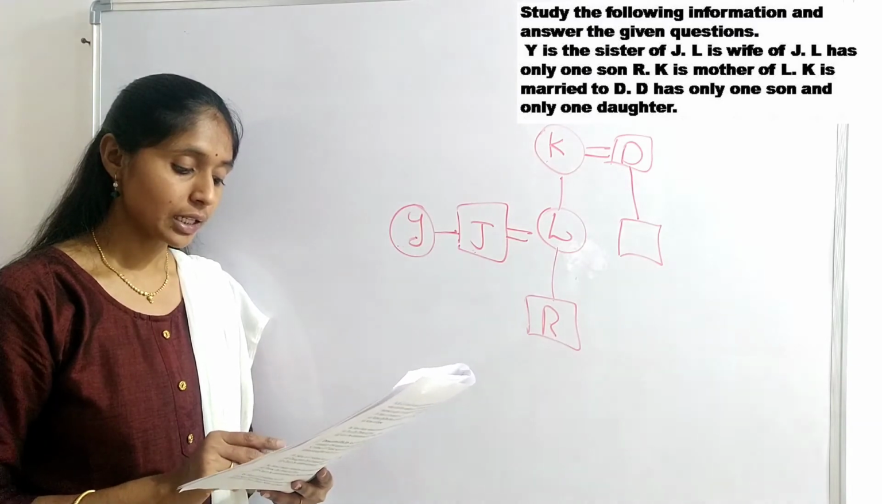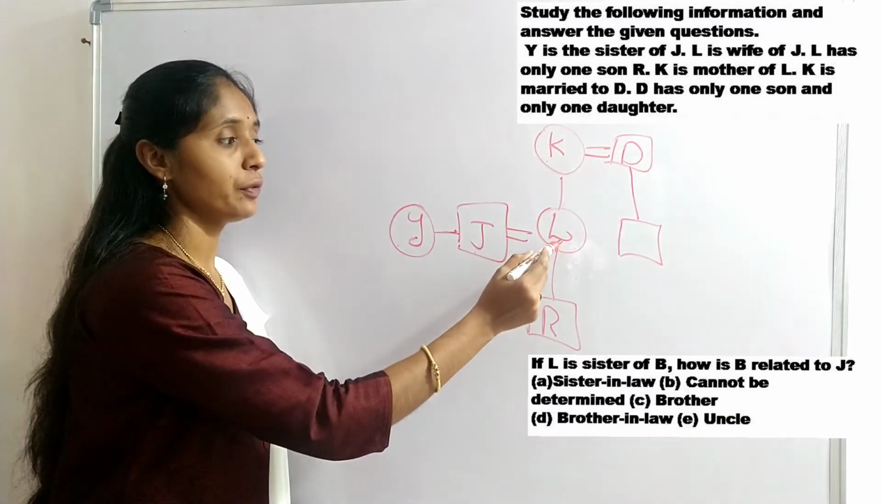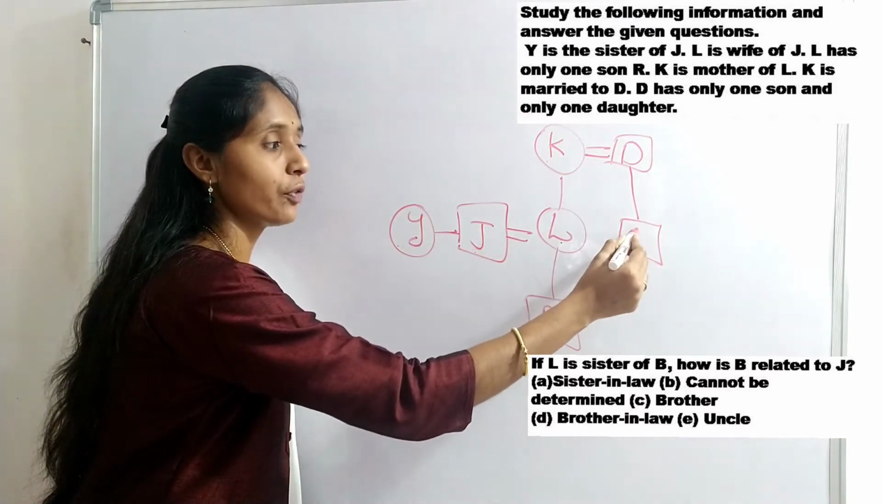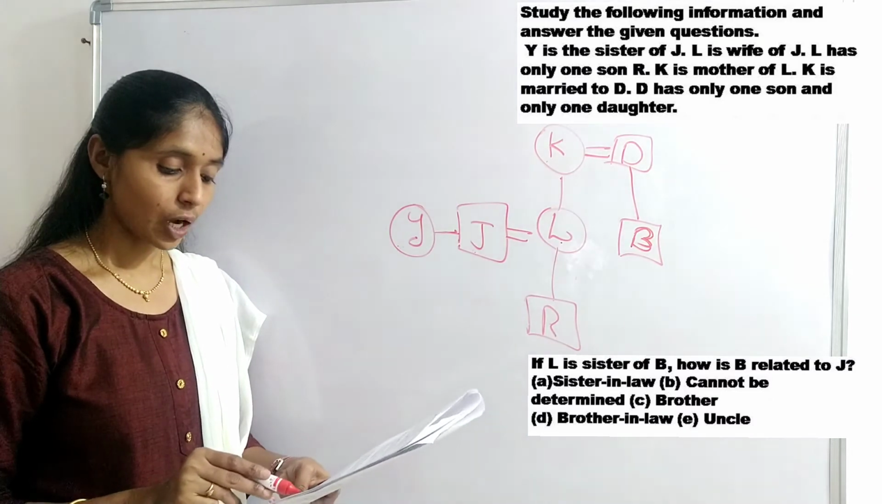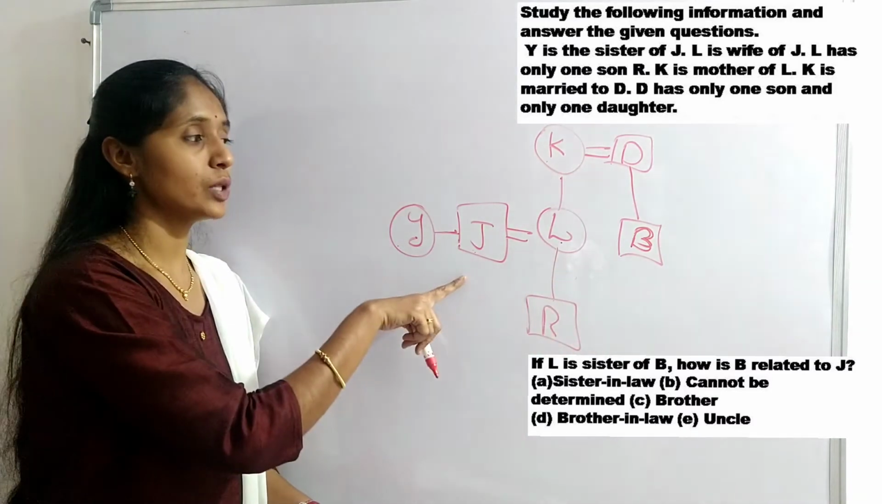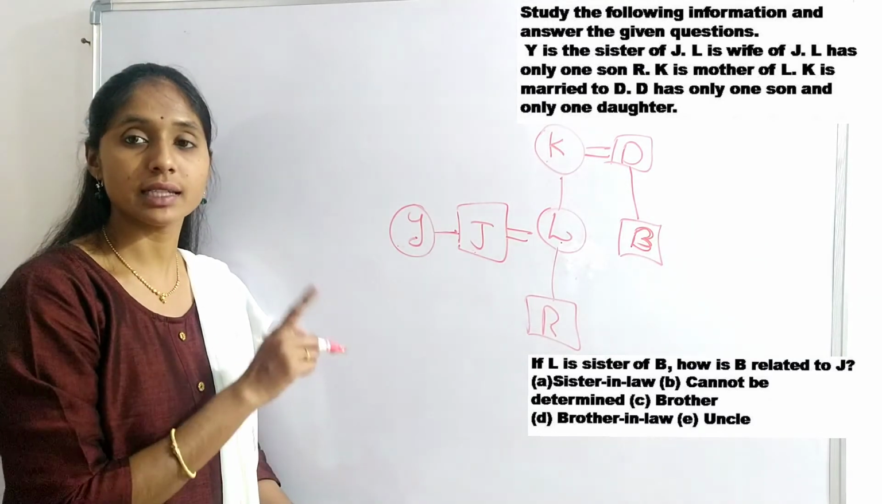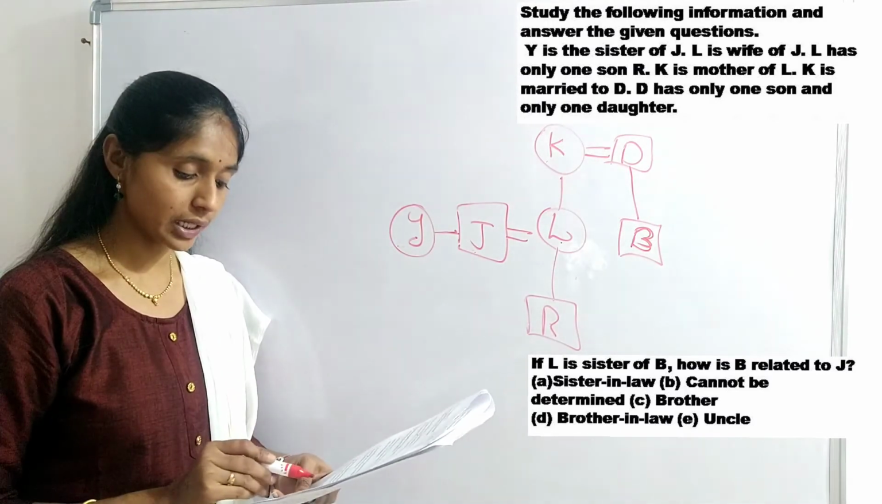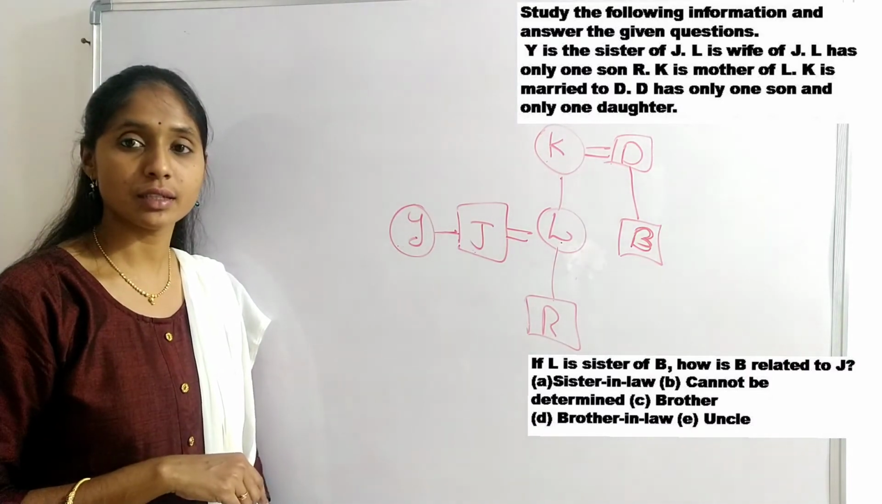Next question. If L is sister of B, then son is B. How is B related to J? B is related to J as brother-in-law. Sister's husband, so brother-in-law. Option D is the right answer for this question.